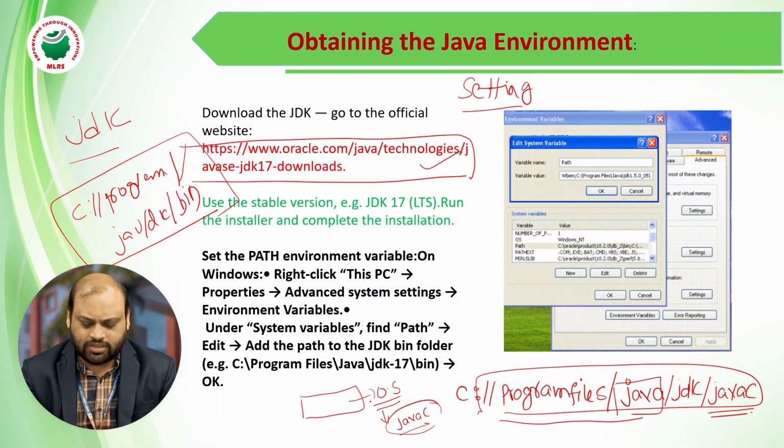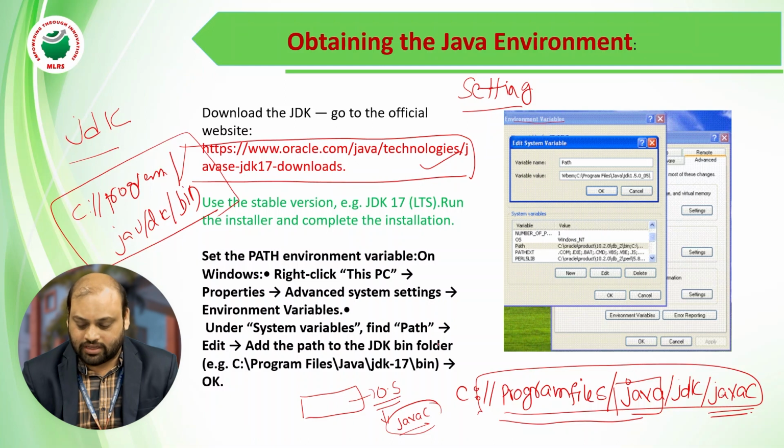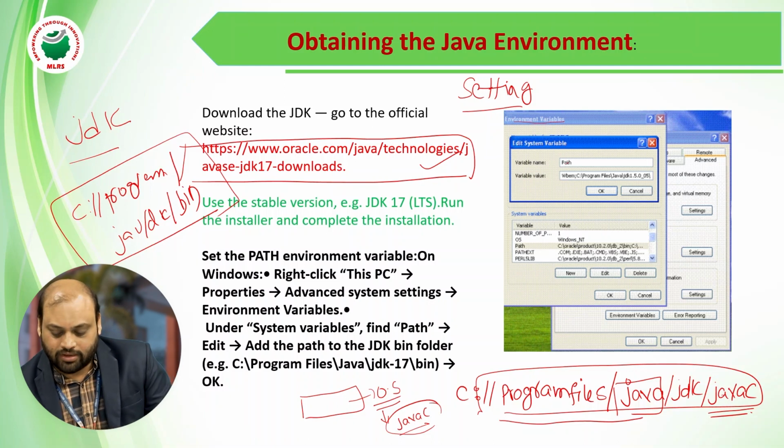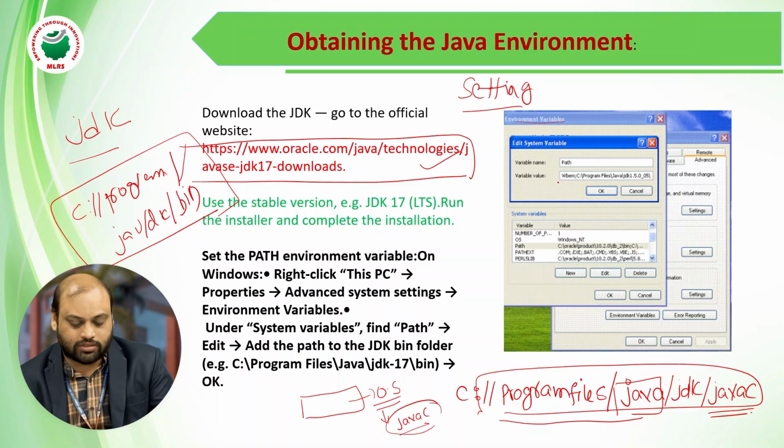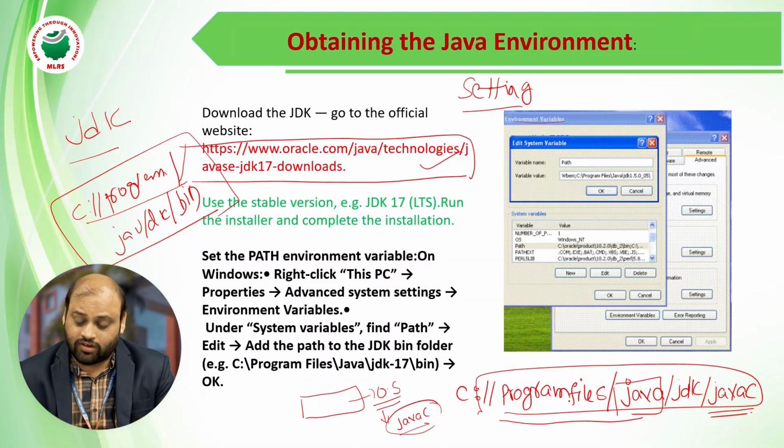In your system, you can type environment variables, or right click on My Computer, and you will get some settings, advanced system settings. In that, environment variables will be there. Once you click on that, you give the variable name and the variable value, which is the path to the program files JDK bin. Click on OK. Once you open the environment variables, there are two things, local variables and system variables. We need to set the path inside the system variable.